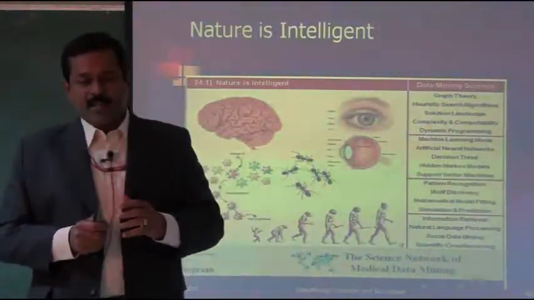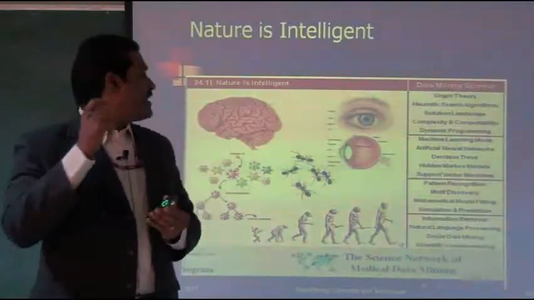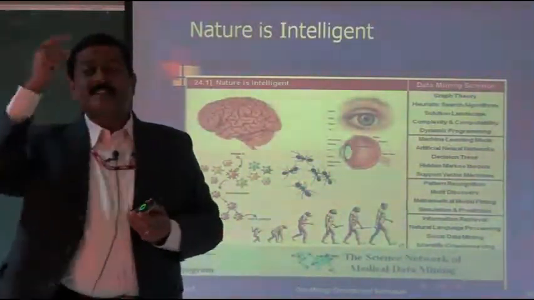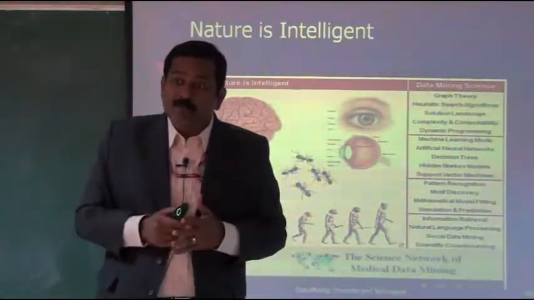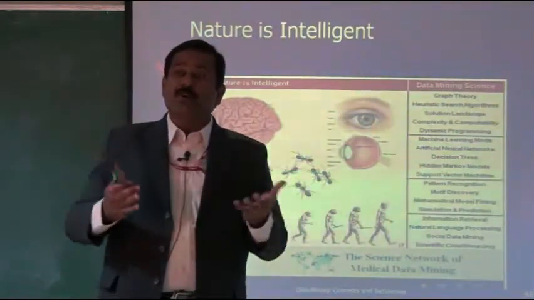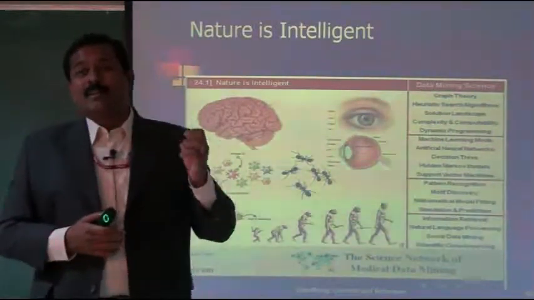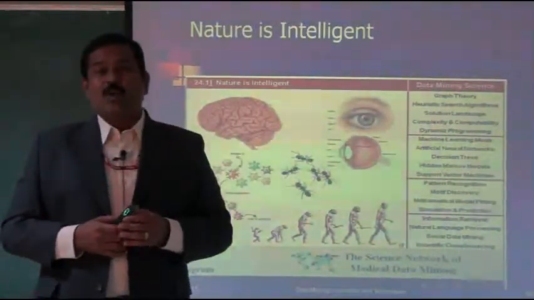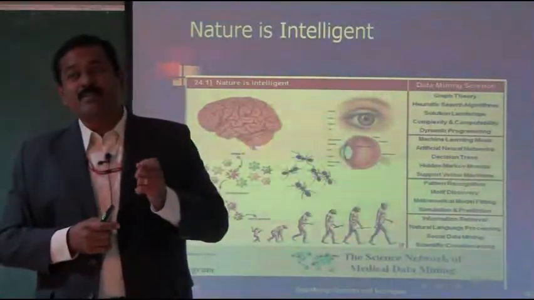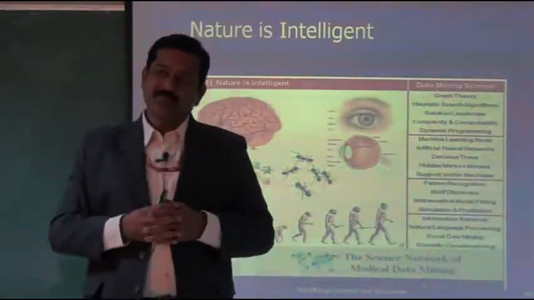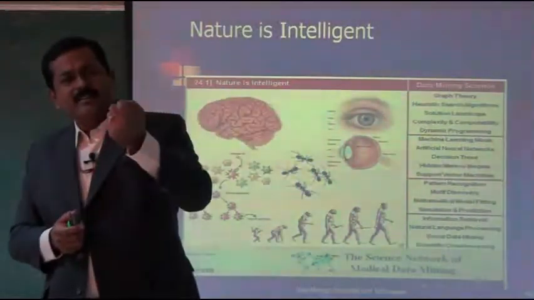Now the idea is, along with the huge computational capacity of the computer, suppose we inject an element of intelligence into the computer, then the computer will become an expert. This expert will be worth more than 1000 or 10,000 human experts. That is called computational intelligence techniques, or a kind of artificial intelligence technique. So we are going to make machines intelligent. How to do that? How are we going to inject an element of intelligence into the computer?